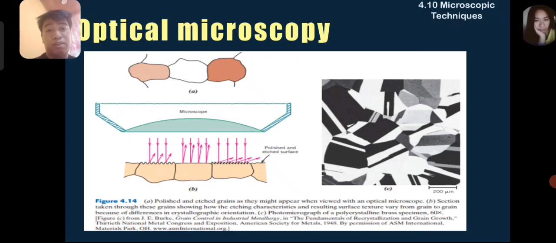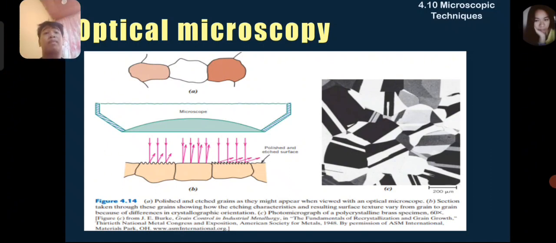In optical microscopy, in figure 4.14, we can see in A the polished and etched grains as they might appear when viewed with an optical microscope. Section B is taken through these grains, showing how the etching characteristics and resulting surface textures vary from grain to grain because of different crystallographic orientation.